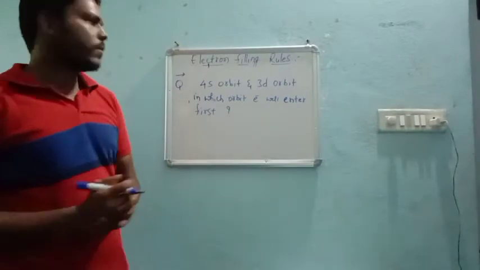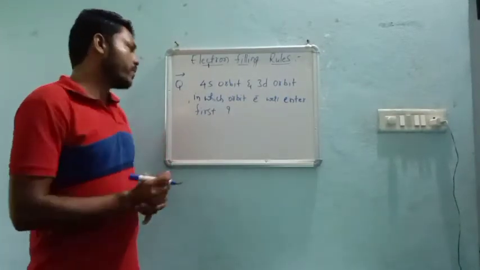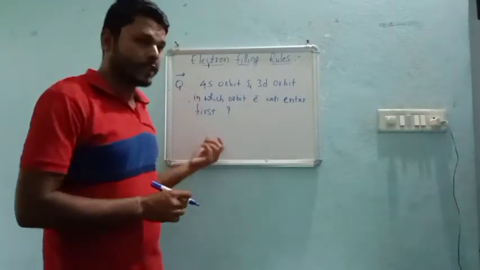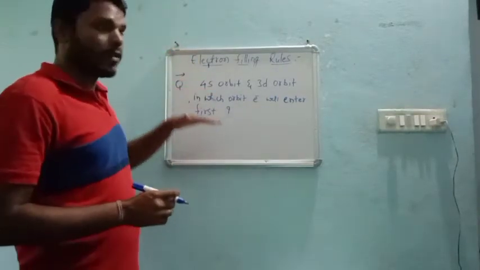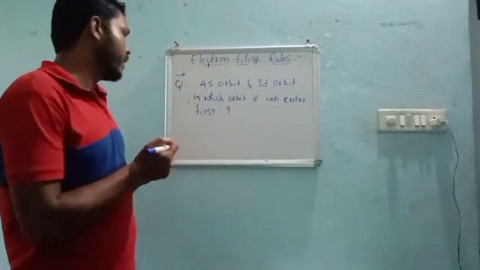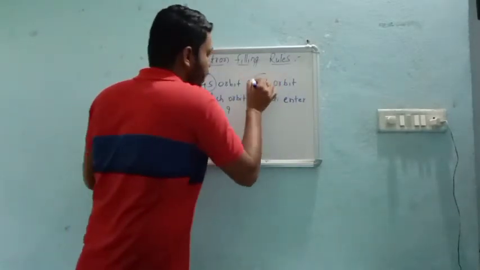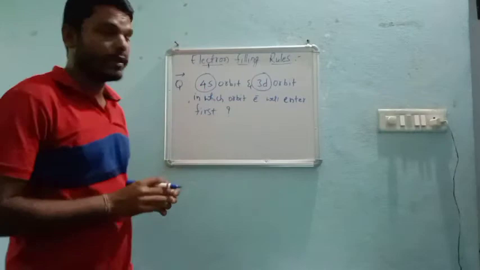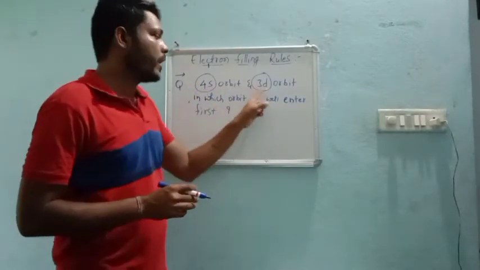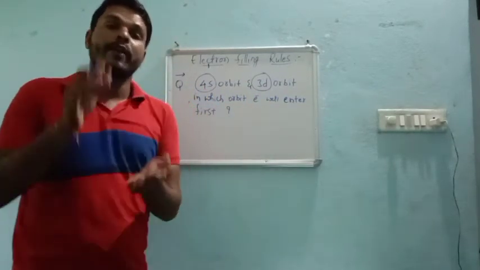So it is a very simple type of example. Our question is asking: among 4s and 3d, which orbital has lower energy?